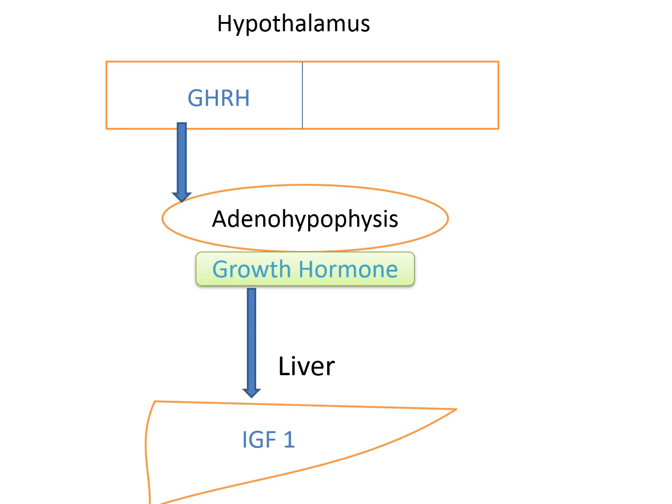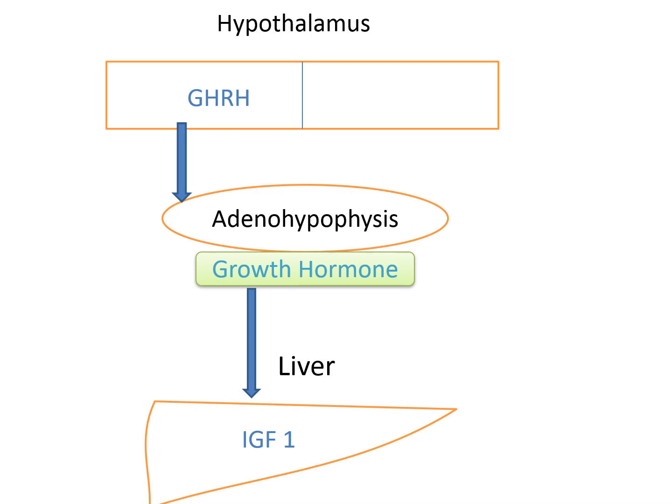So in the last lecture we discussed IGF-1, insulin like growth factor, chemical structure similar to insulin. The half-life of growth hormone is only 5 to 20 minutes.